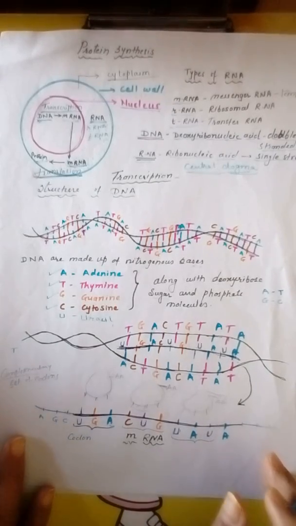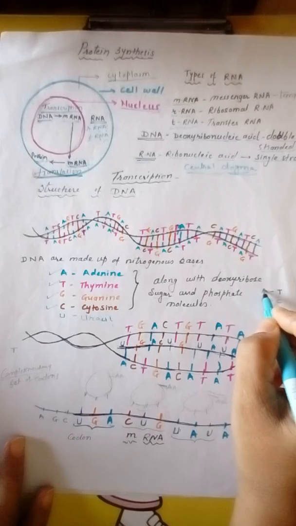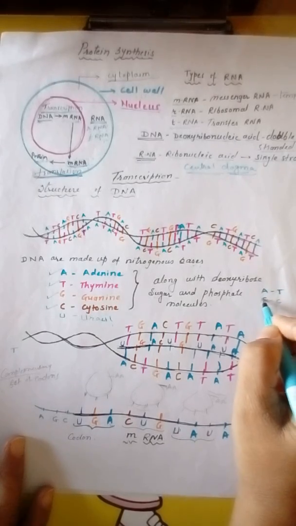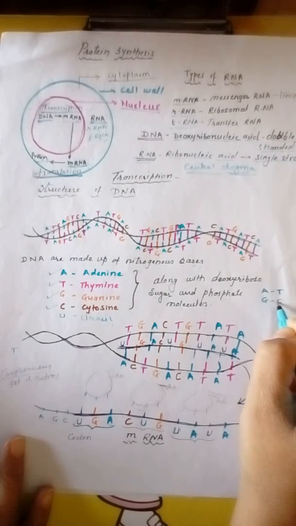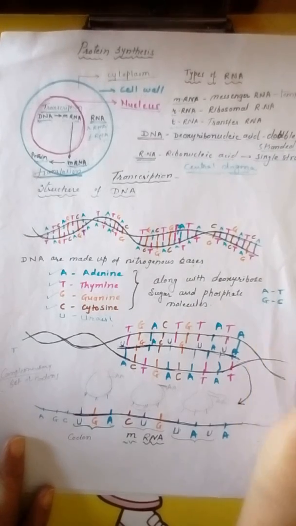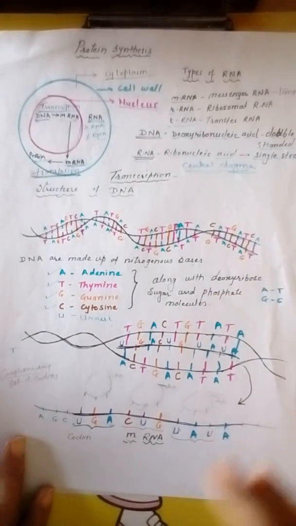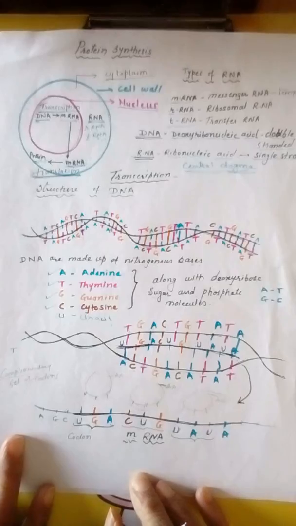One more important thing we have learned, always adenine is paired with thymine, and guanine is paired with cytosine. So we have revised the structure of DNA. Now how transcription takes place, that we have to see.